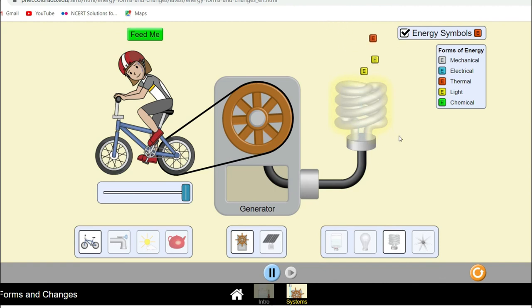So I hope you understand how this simulation is done. I will provide this link, and this is one of the very, very important practicals. If you visualize this, you can understand the work energy principle clearly, and how the transformation of energy can take place. I hope this is enough for this video.